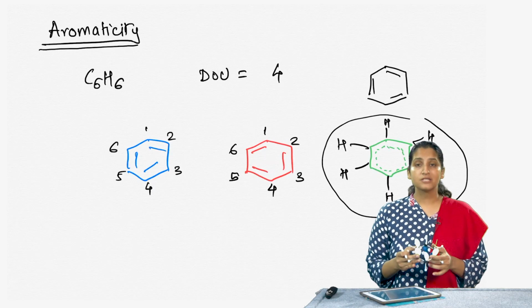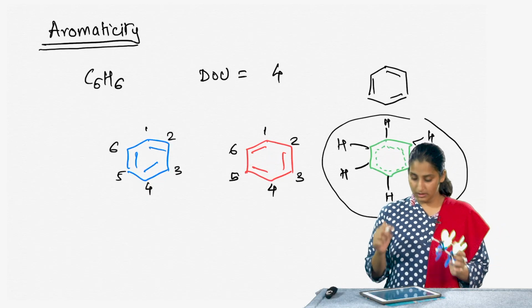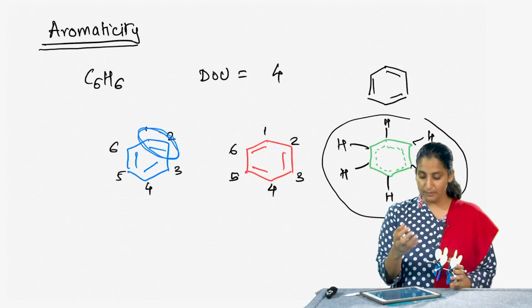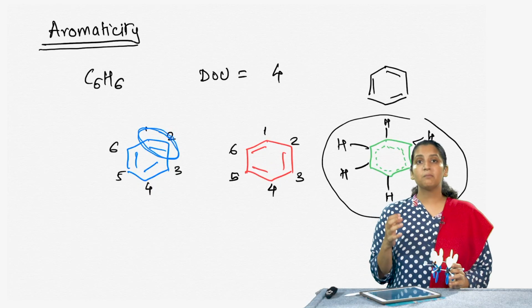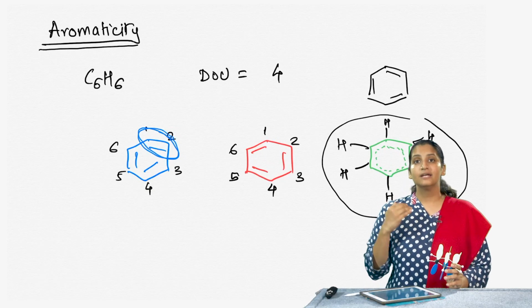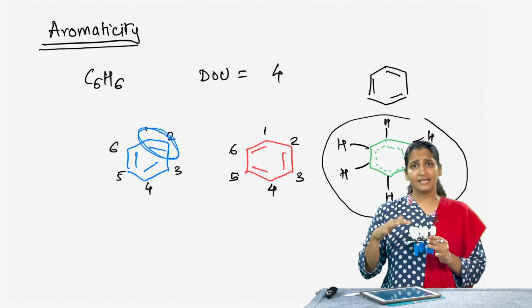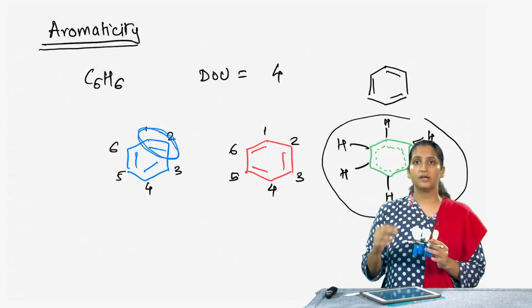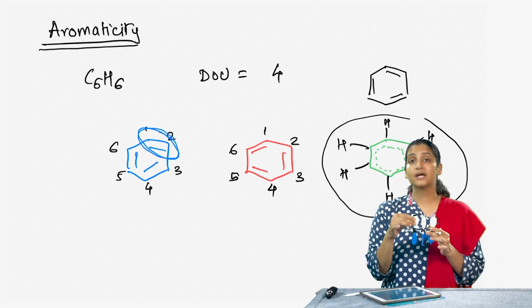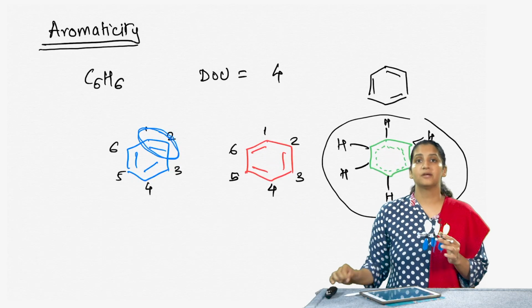Now, a way to describe the pi electrons in benzene is to call them delocalized. What it means is that the pi electrons are no longer localized on the carbon-carbon bonds. So, for example, in the first structure, the carbon-carbon double bond does not exist on only carbons 1 and 2, or 3 and 4, and 5 and 6. Instead, the electrons are delocalized on the entire molecule. That is, they are spread out all over the 6 atoms in this ring. Each carbon also has this unhybridized 2p orbital that goes above and below the plane and really contributes to the formation of the pi bond.